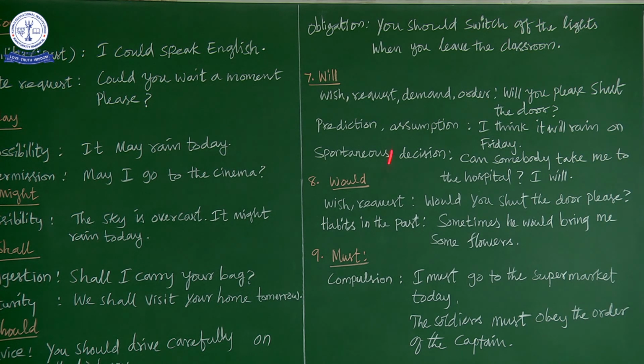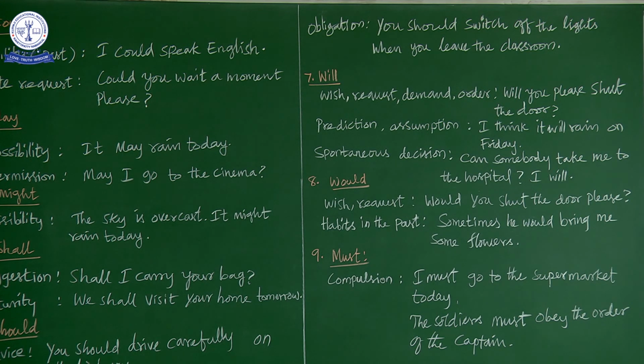Now let's move on to the seventh one, that is will. Will is very important. That is a prediction. Already I have written it, but prediction means what? It is understood, it is the future, that is something is going to happen in the future.